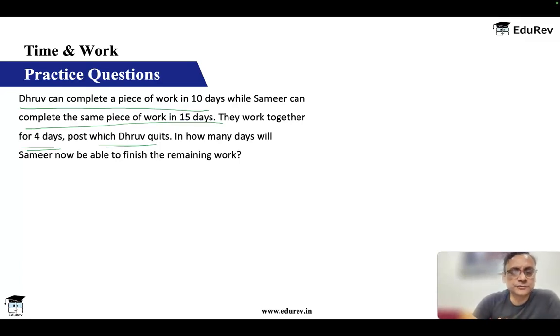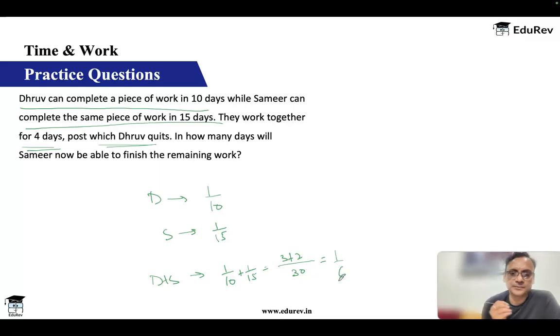So if you look at Dhruv, in 1 day he does 1 by 10. Samir in 1 day does 1 by 15. Together in 1 day, they do 1 by 10 plus 1 by 15. For 10 and 15, the LCM is 30. You will get 3 plus 2, which is 5 by 30. That means they do 1 by 6 in one day.